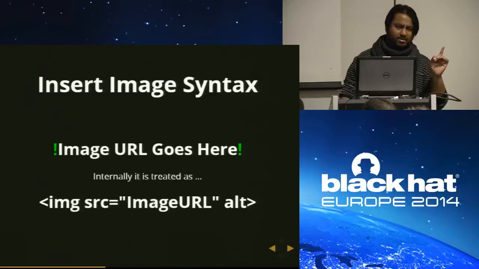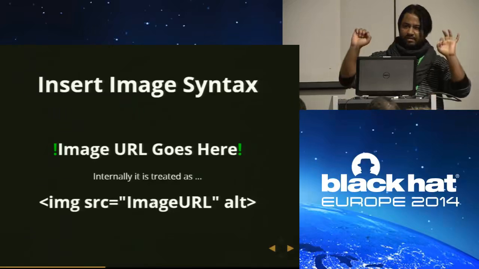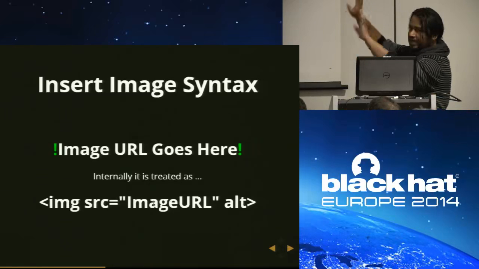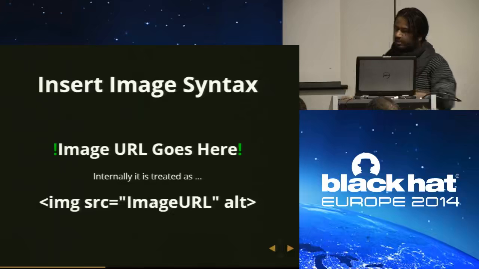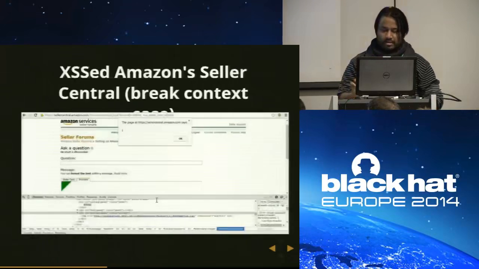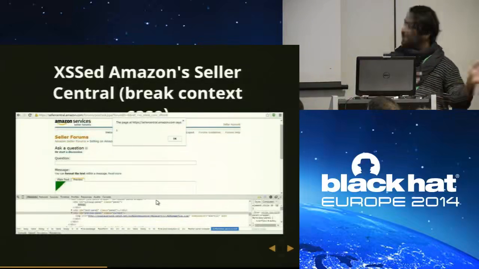If you remember from the early slides, in Amazon's WYSIWYG editor, if you want to place an image in your message, you have to place the image URL in between exclamation marks. Start exclamation mark, then the image URL, and then close exclamation mark. Internally, it will be treated like image source, URL goes here. Okay, this is live. You can check, use this URL on Amazon.